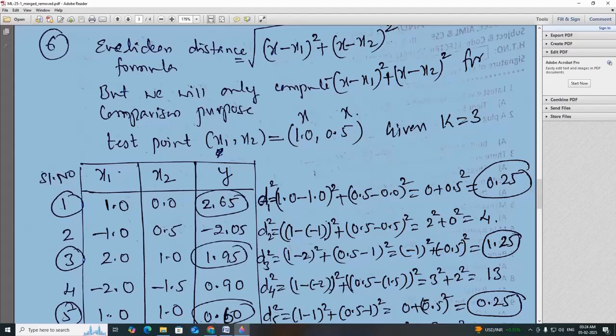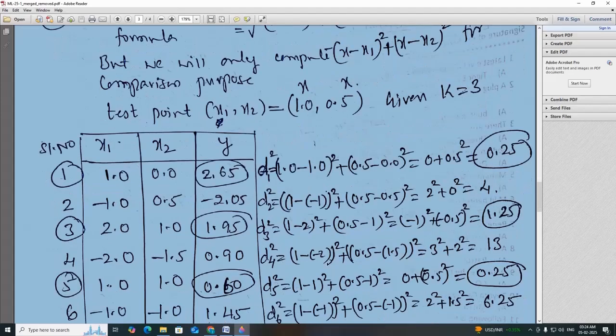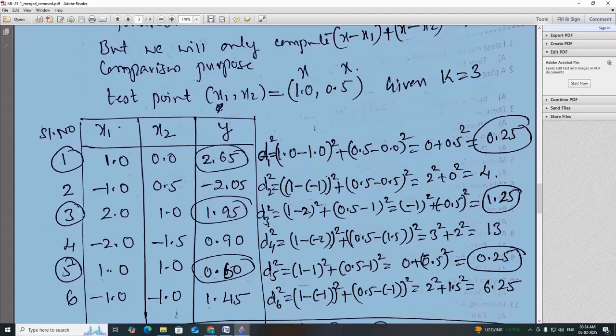Again square of this, you will get 4. Here minus 1 becomes 2, 2 square, 0.5 minus 0.5 becomes 0, so it is equal to 4. Likewise you can compute d3, d4, d5 and d6 square.